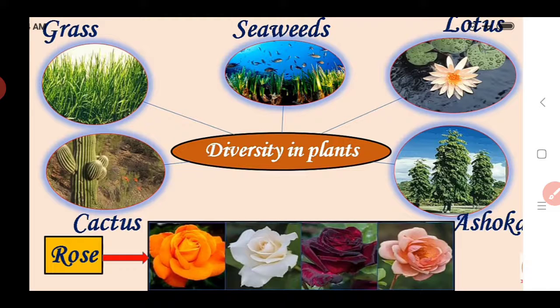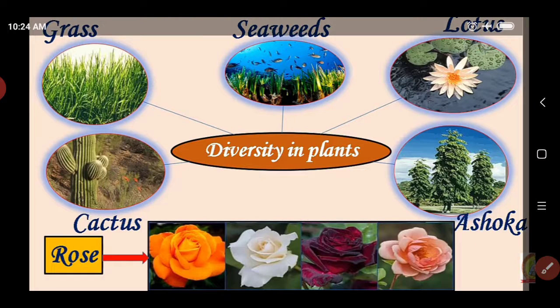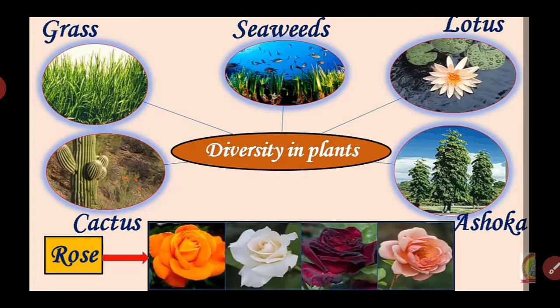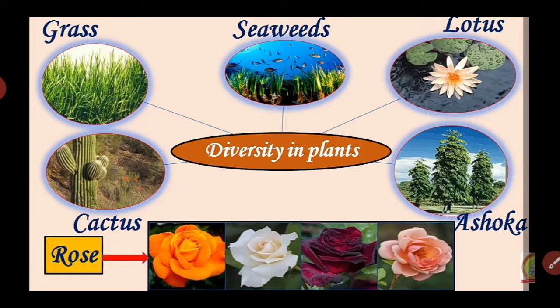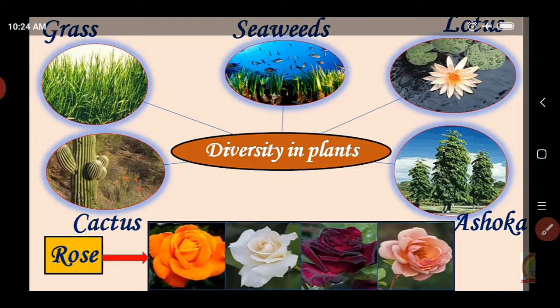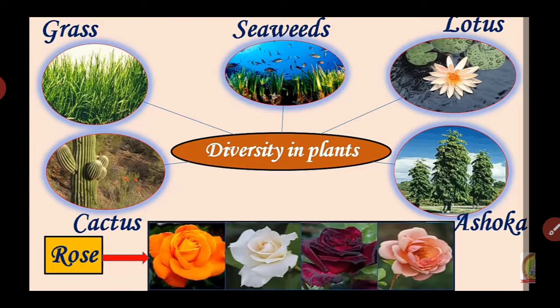If we see how they are different from one another by their height, some plants are short in size like grass. Some plants are present in a desert, for example cactus.